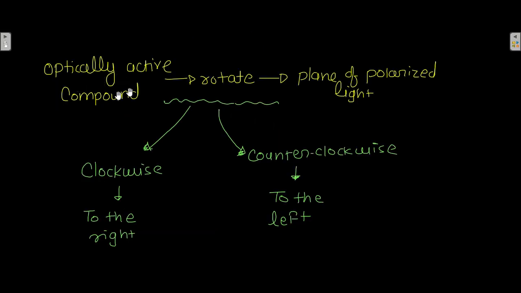Now this optically active compound can rotate the plane of polarized light in a clockwise direction or in a counterclockwise direction. If the rotation is to the right, then that is clockwise. If the rotation is to the left, then that is counterclockwise. And optically active compounds rotate the plane of polarized light either in a clockwise direction or in a counterclockwise direction.